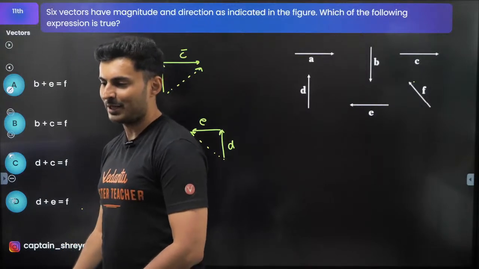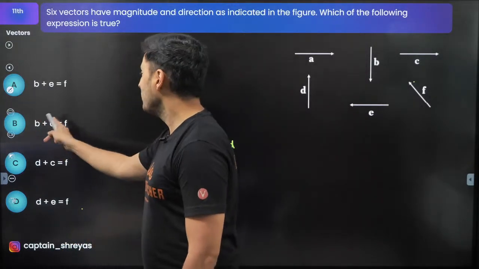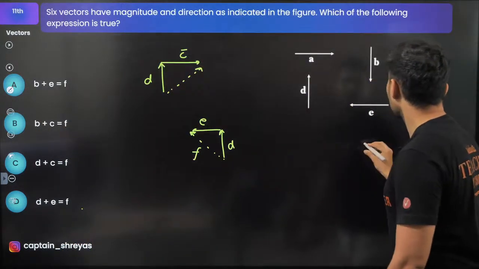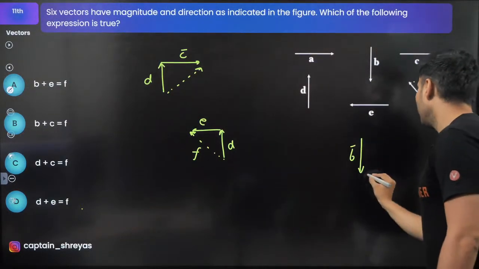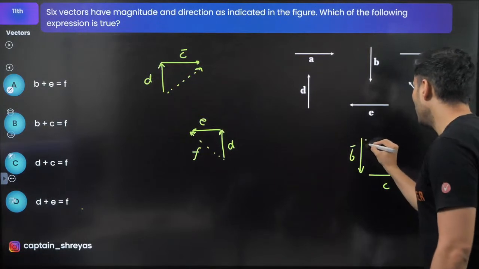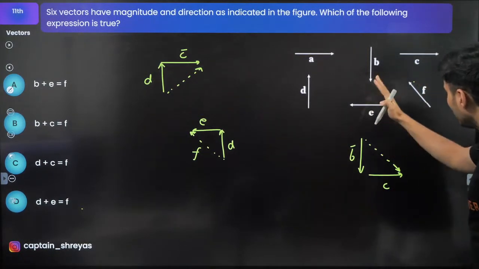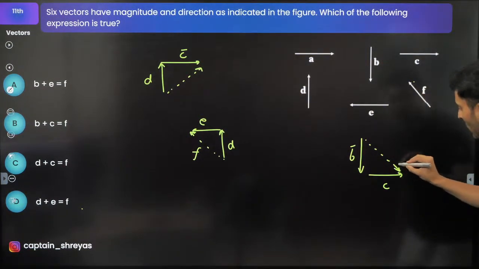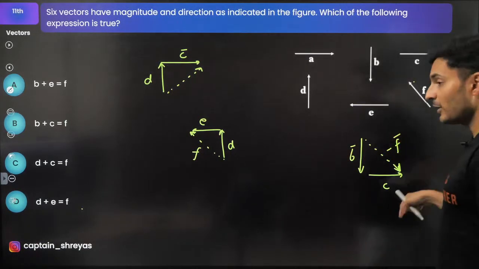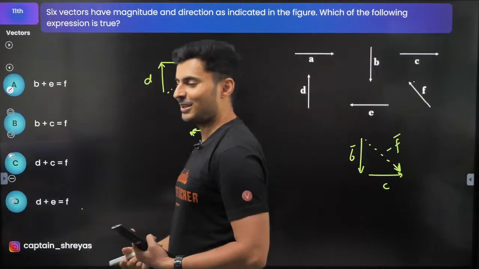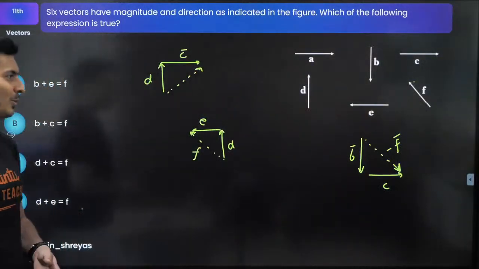B is not the correct one, bacha. B is not correct. B plus C: if you try B plus C, see B is down, plus C will be here. In fact, you are going to get this. Although the line is similar, the arrow mark is different. In fact, it will give you minus F, the negative of F, not the F vector. So be careful, it will not be option B.